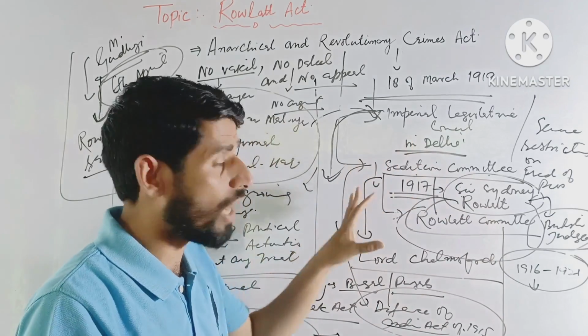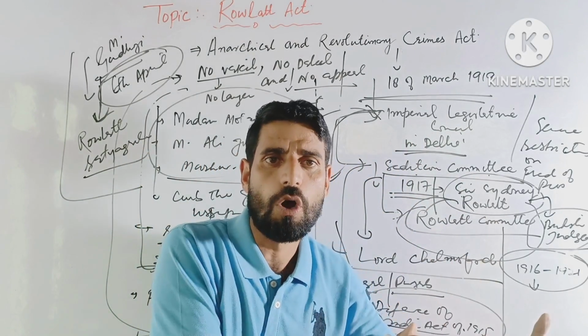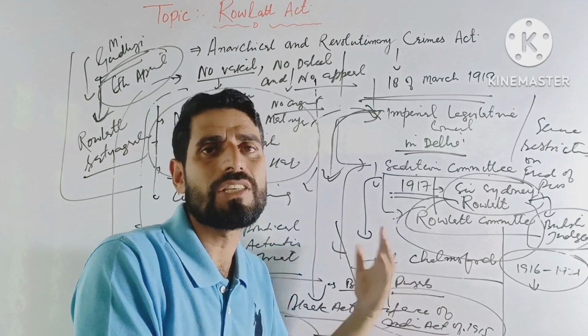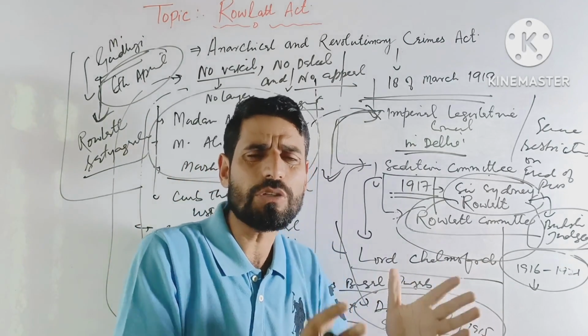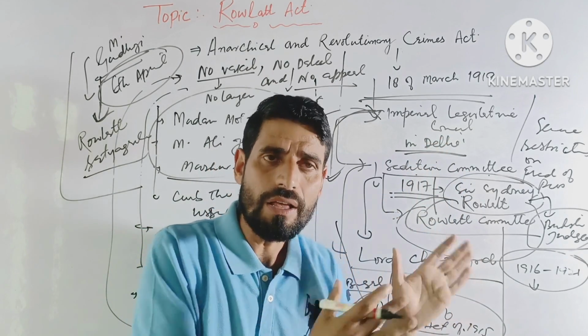And the main aim was that the British wanted to tighten their grip over the people. So this was the motive behind the passing of the Anarchical and Revolutionary Crimes Act. Actually, it refers to a Draconian law passed by the British government in India.